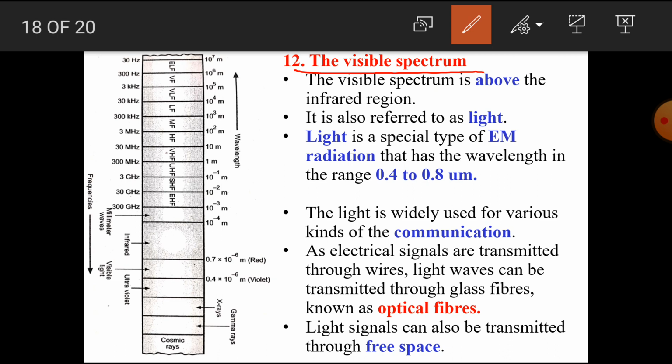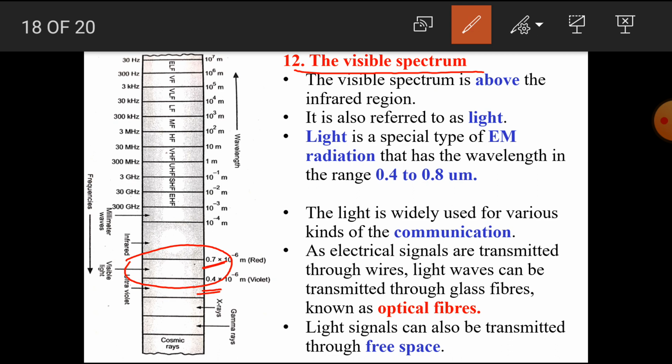The next type of frequency is the visible spectrum. Here is the part of the visible spectrum shown. The wavelength ranges from 0.4 micrometer to 0.7 micrometer. The visible spectrum means the light. Let's see the details of the visible spectrum.